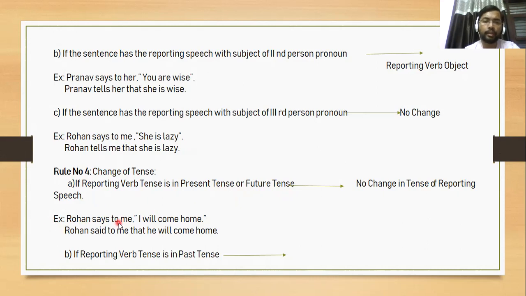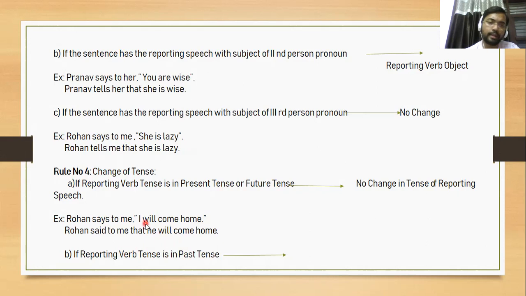Rohan says to me that I will come home. Okay, the same mistake here. I think the same example is copied here also. Rohan said to me, it's wrong here. Rohan tells me that I will change according to Rohan. He will come home. See, the tense of the reporting speech will not change here. I will, he will. Okay.